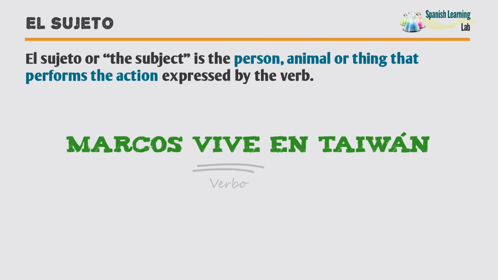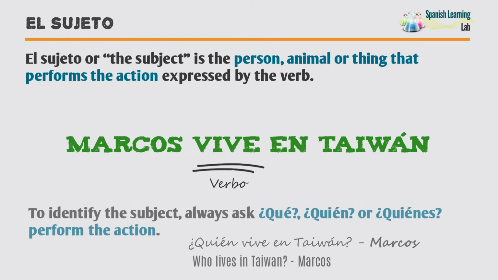First, it is important that you can recognize the main verbs or actions in these sentences. In the first example, the main verb is vivir. By itself, the verb vivir cannot be considered a sentence, but when we conjugate it and say vive en Taiwán, then we can say it is a sentence.